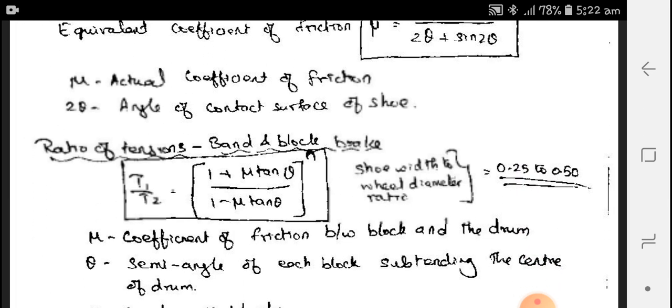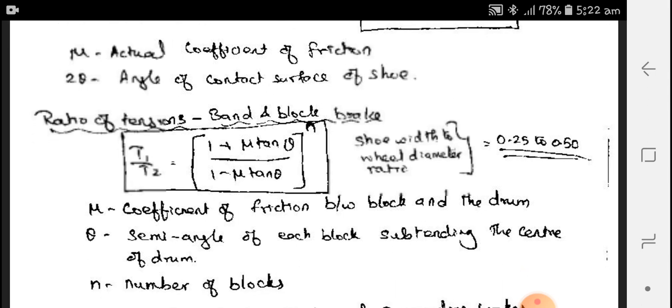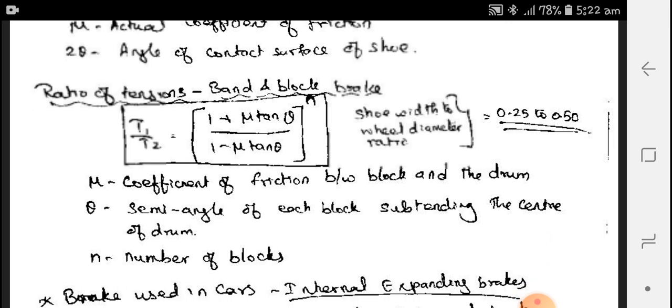The ratio of tension in the band brakes is T1 by T2 is equal to 1 plus mu tan theta divided by 1 minus mu tan theta, whole power n. Shoe width to the wheel diameter ratio is 0.25 to 0.5, and n is the number of blocks.